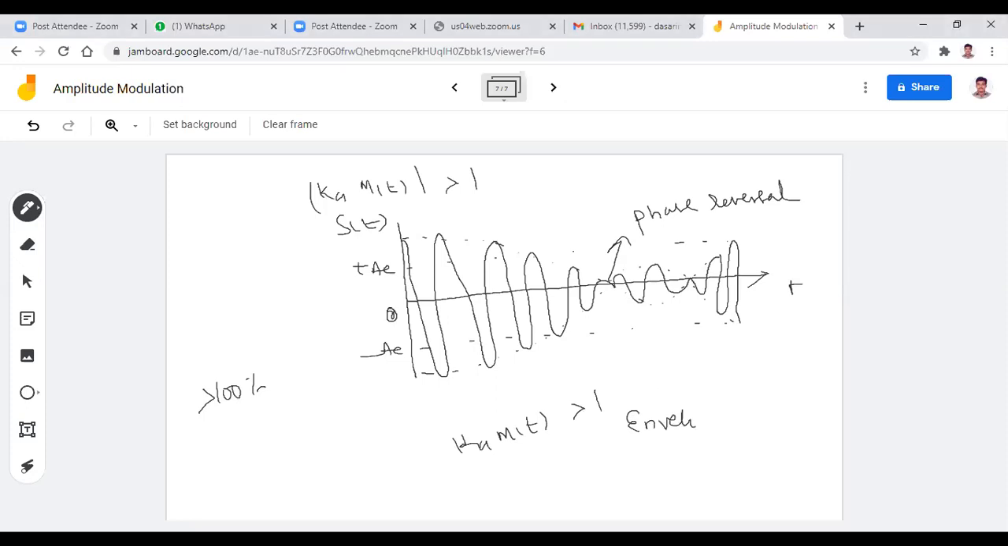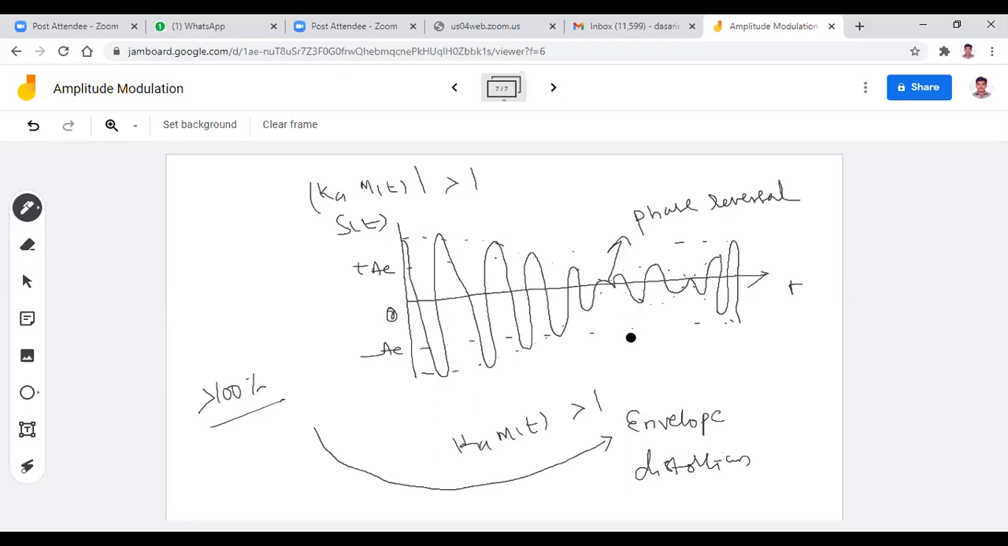The problem is known as envelope distortion. That means we can say that whenever the modulation index is greater than 100%, there is some distortion for this amplitude modulated wave, that is known as envelope distortion. And this arises only whenever K m of t is greater than 1. This arises whenever there is some phase reversal. The phase reversal is possible whenever this envelope crosses the zero line.